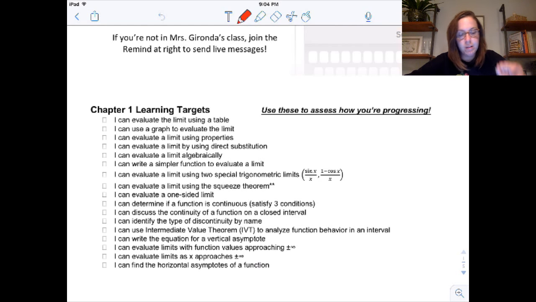So first thing I want to point out to you guys is that on your unit overview, you have these. These are your learning objectives, your learning targets. This should be used like a checklist. So if you want to know exactly what you need to be able to do on the test, look at this checklist and say, can I do each one of these? Can I evaluate limits using a table? Can I evaluate limits from a graph? Can I do each of these things? If you can do these, you will be prepared for the test.